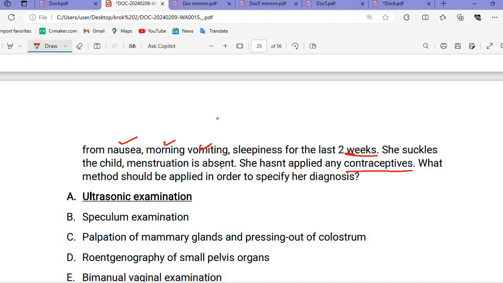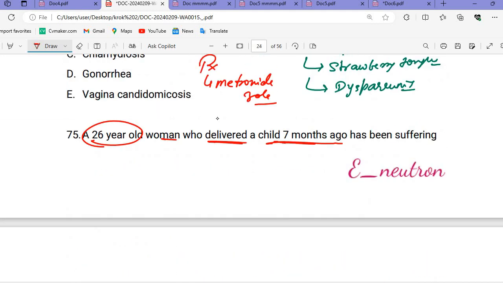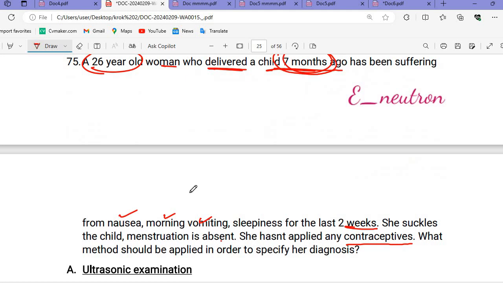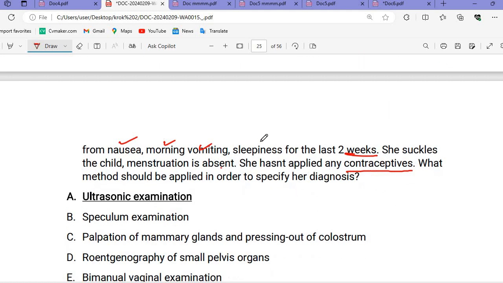See this question. 26 years, 7 months ago, has been suffering from nausea, morning vomiting, sleepiness for the last 2 weeks. She suckles the child, menstruation is absent. She has not applied any contraceptive.